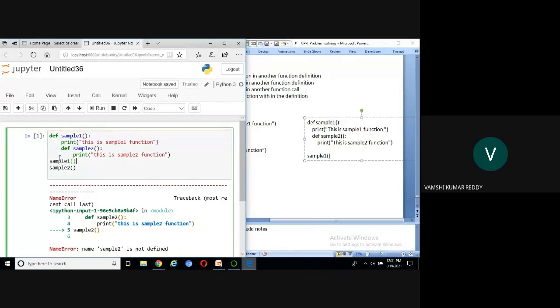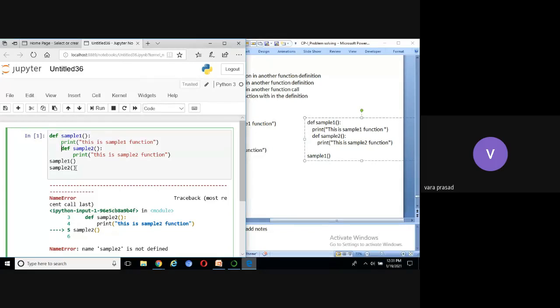Same block. Both are. But now you can see sample 2 here. This is another block. This is the block of sample 1. But can I call sample 2 outside the block?